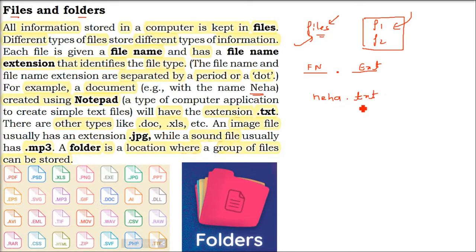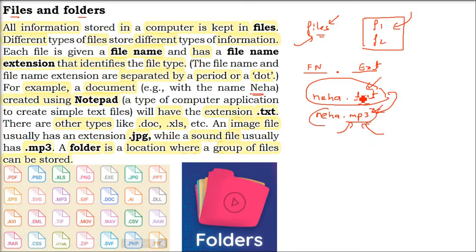A text file shows that the content in this file is characters, that is, human readable. If you open this txt file with an app which can open text files, it will open neha.txt. But a text editor cannot open an mp3 file. mp3 is an audio file. So you need some VLC player or Winamp to open this .mp3.